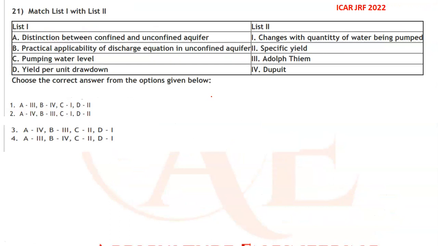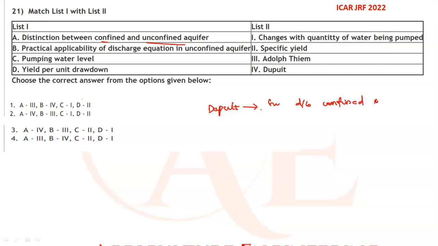Next question. You want to match list 1 and list 2. So the distinction between confined and unconfined aquifer: Dupuit is the scientist who differentiated between confined and unconfined aquifer.